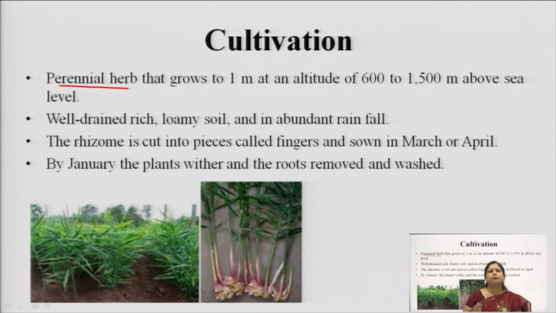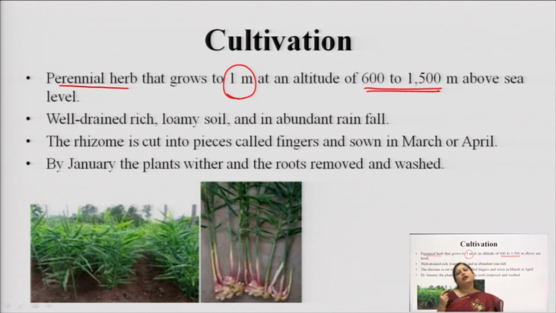Okay. So this plant normally grows to a height of 1 meter, and the preferable altitude for cultivation is 600 to 1500 meter above the sea level. The type of soil which it requires is well drained, rich, loamy soil with abundant rainfall.